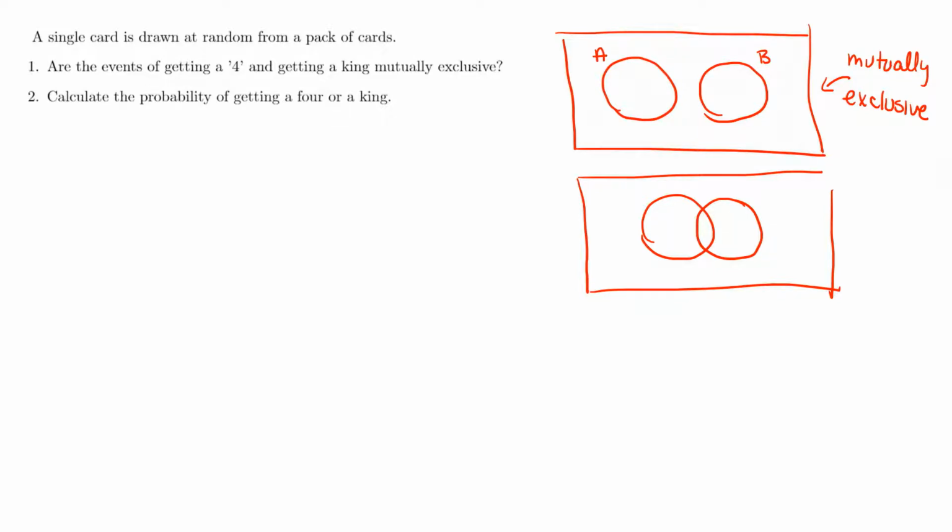But in this case, a 4 and a king, they're mutually exclusive because we can't get them on the same card. They're two completely different cards. So in this case, we can say they are mutually exclusive.